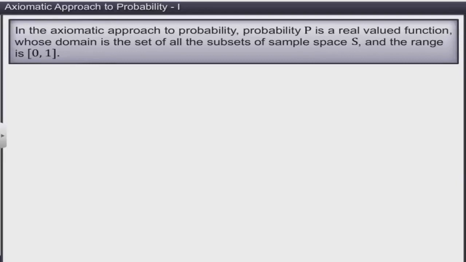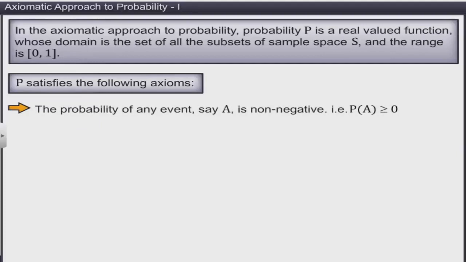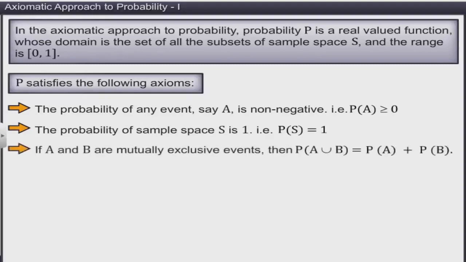Here function P satisfies some axioms. Let's take a look at them. The probability of any event, say A, is non-negative, that is, P of A is greater than or equal to 0. The probability of the sample space S is 1, that is, P of S is equal to 1. If A and B are mutually exclusive events, then P of A union B is equal to P of A plus P of B.